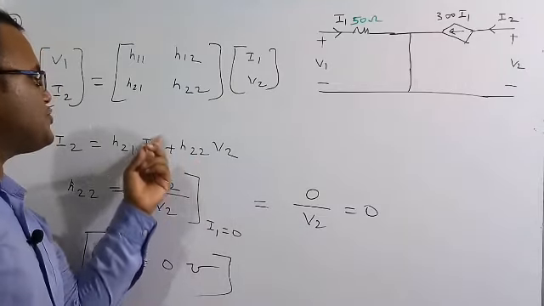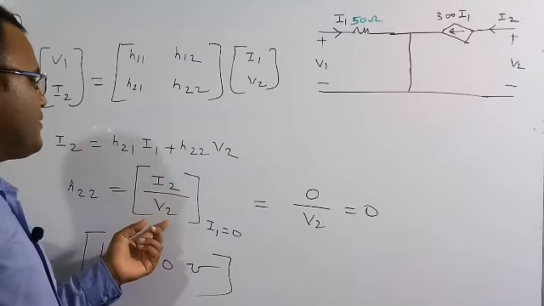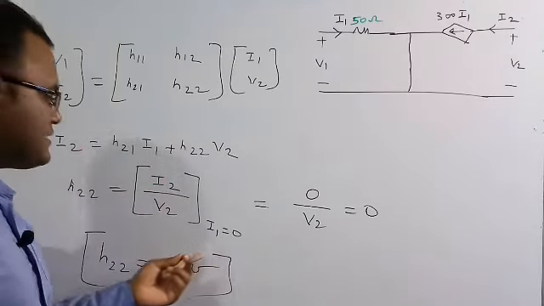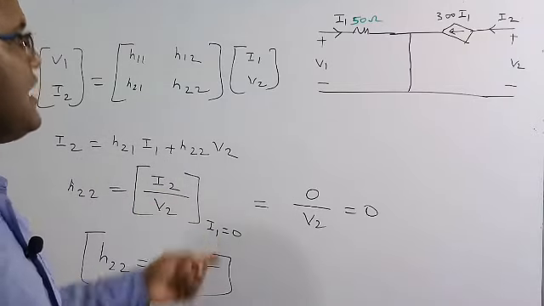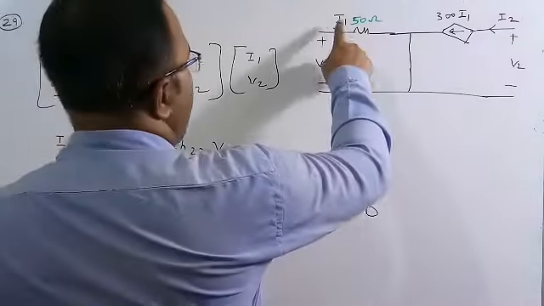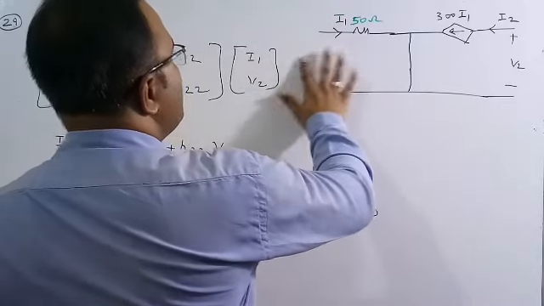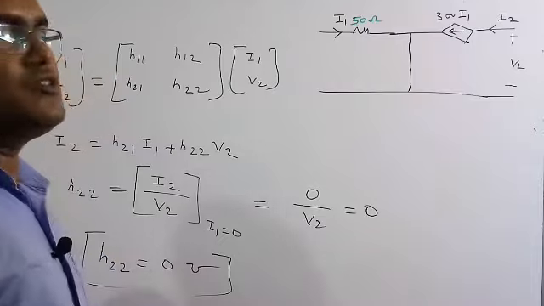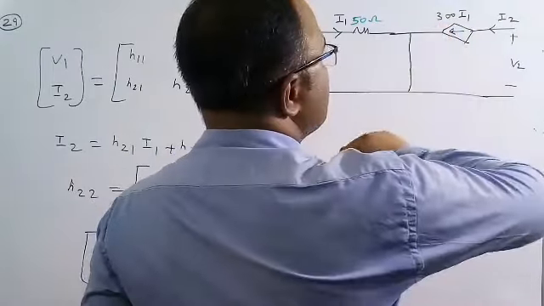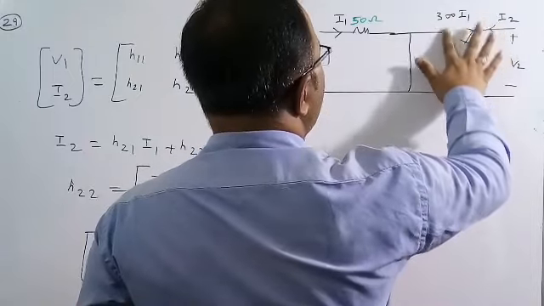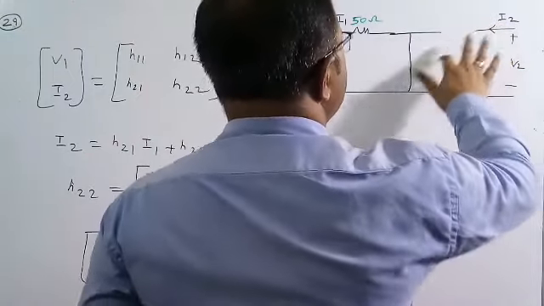Therefore, I1 has to be equal to 0. Then H22 is I2 by V2 at I1 equal to 0. At this condition, we are going to find the value of the H22. Here the condition is I1 is equal to 0. I1 equal to 0 means we need to open circuit this one, meaning we are not going to connect any source. As I1 is equal to 0, therefore this will become open circuit, because the current is 0.